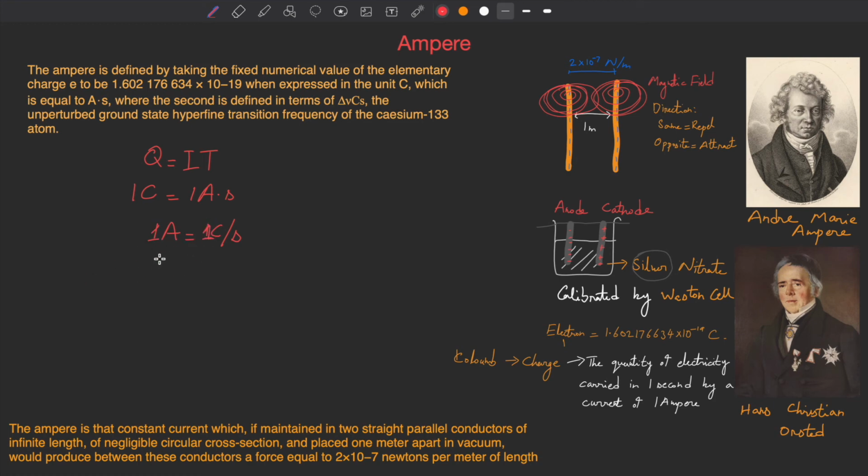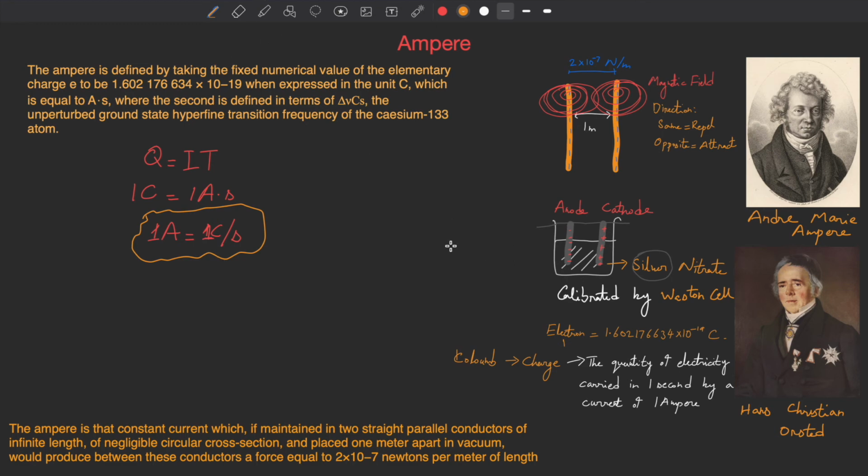So the definition of 1 ampere becomes 1 coulomb of charge going past a specific point per second. This equation is actually the new definition of the ampere. A current is 1 ampere if 1 coulomb of charge is going past a point in 1 second.